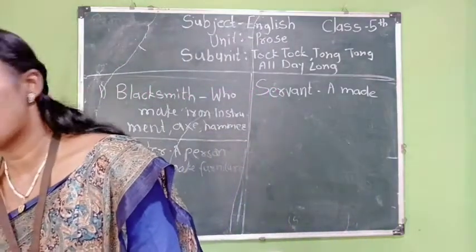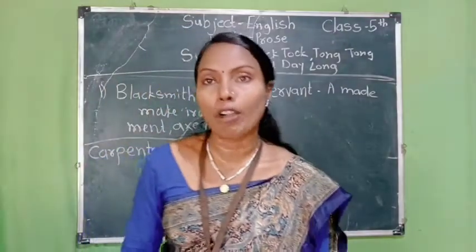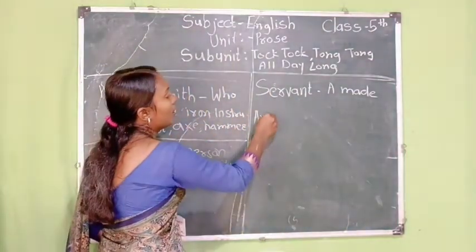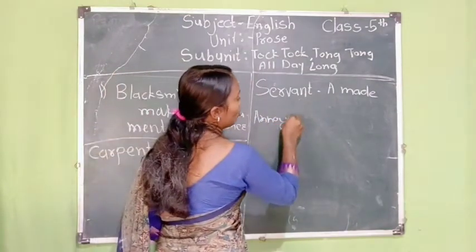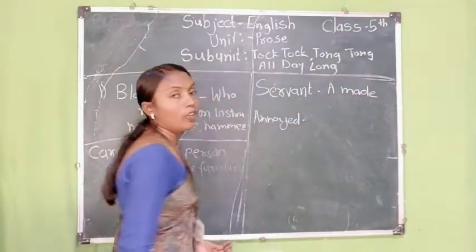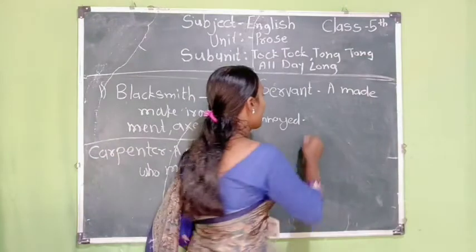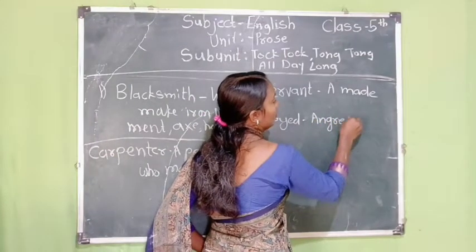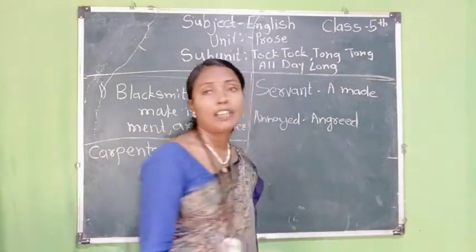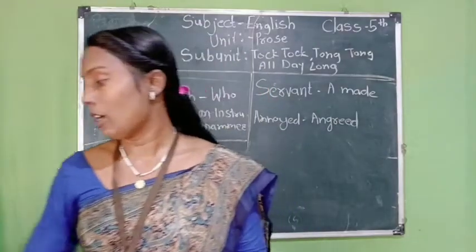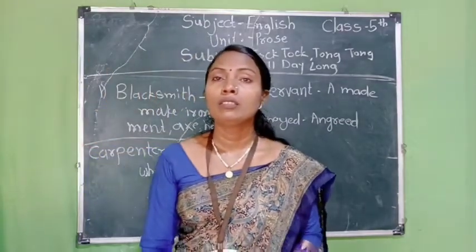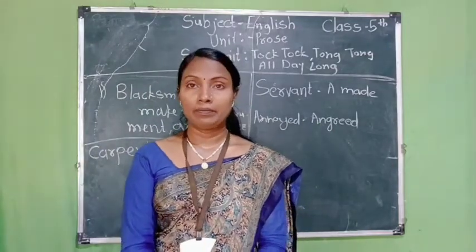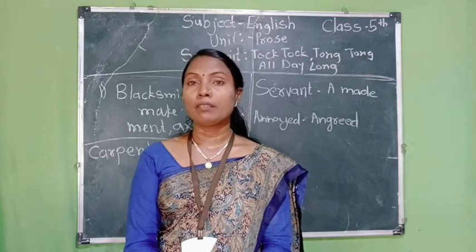Then here are some words, like annoyed. Here is a difficult word named annoyed. So what does annoyed mean? Annoyed means angry, because he feels so angry. He was so disturbed. That is why the word is called angry or annoyed.